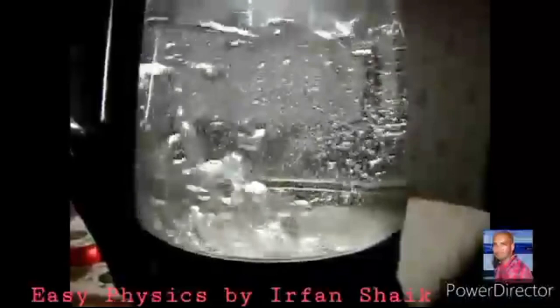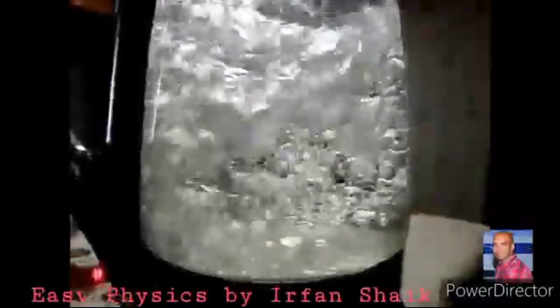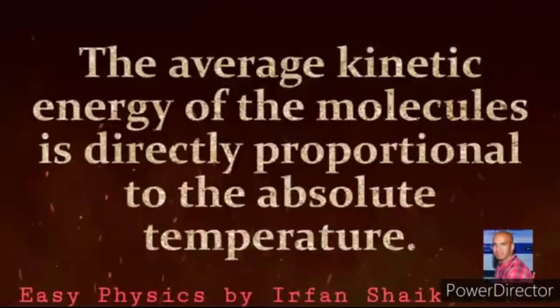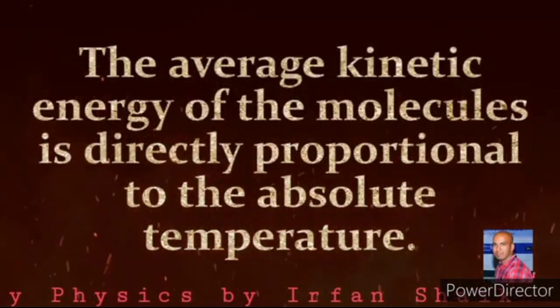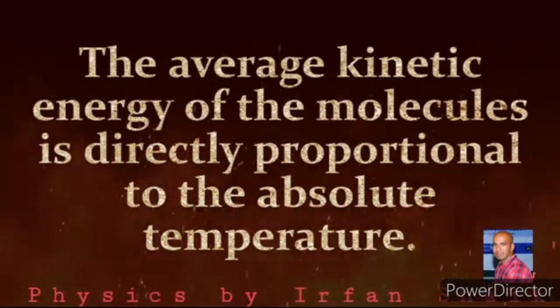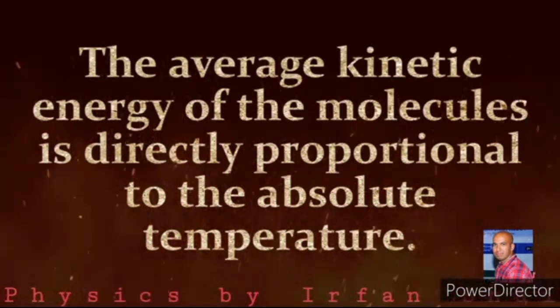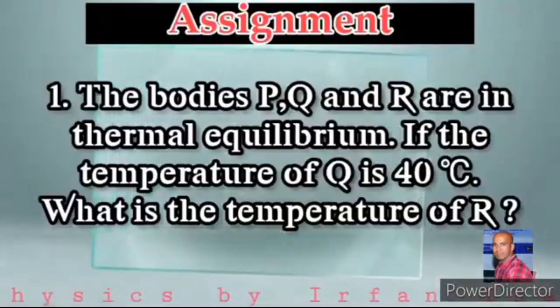That means the kinetic energy of the water molecules increases as the temperature increases. By this we can conclude that the average kinetic energy of the molecules is directly proportional to the absolute temperature. Now try to answer these questions.